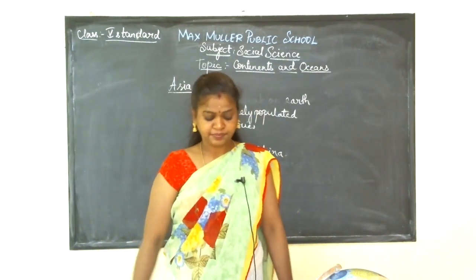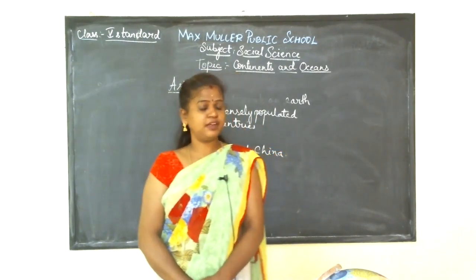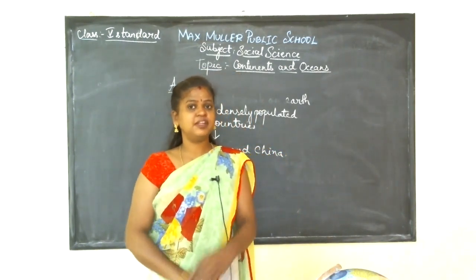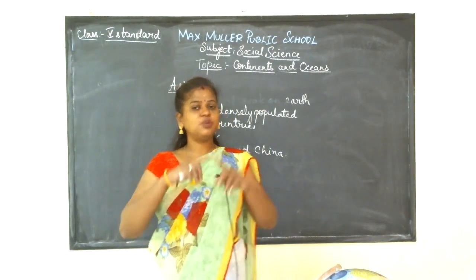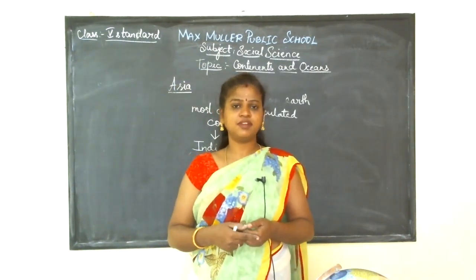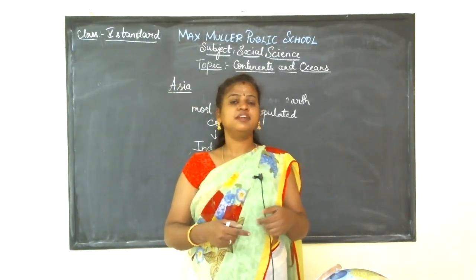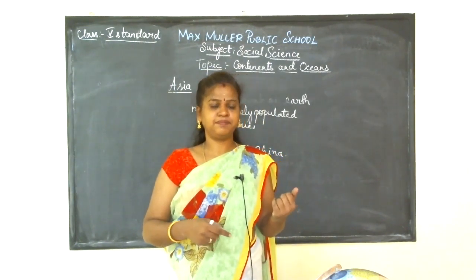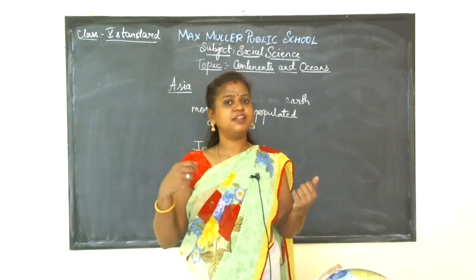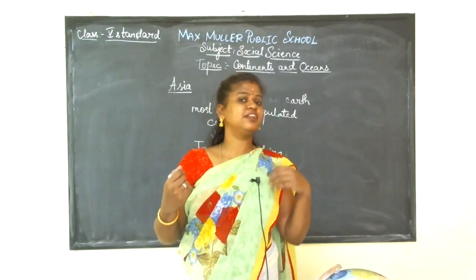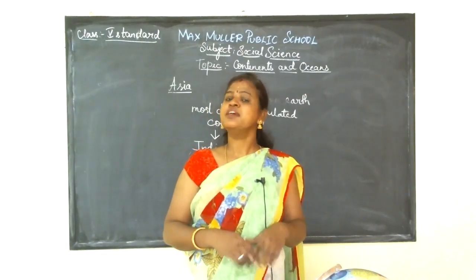I think you understood Asia. Asia is surrounded by 3 water bodies: in the east the Pacific Ocean, in the west the North Atlantic Ocean, and in the south the Indian Ocean.